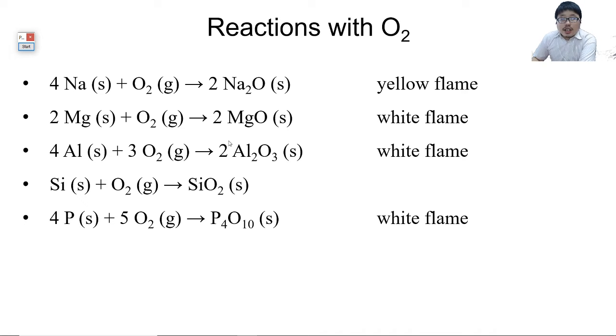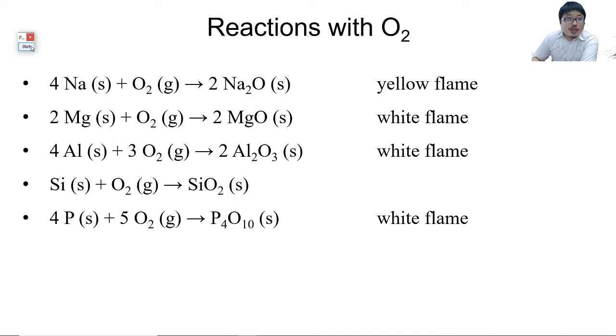Okay. Now, unfortunately, you have to remember the color of the flame that it burns with. For sodium, it will be yellow flame. Magnesium, white flame. Aluminium, white flame. Phosphorus, white flame. Most of them, or close to all of them, will be white solid.